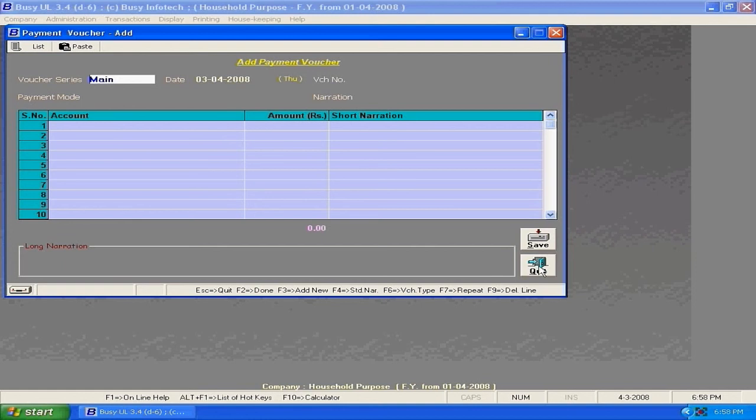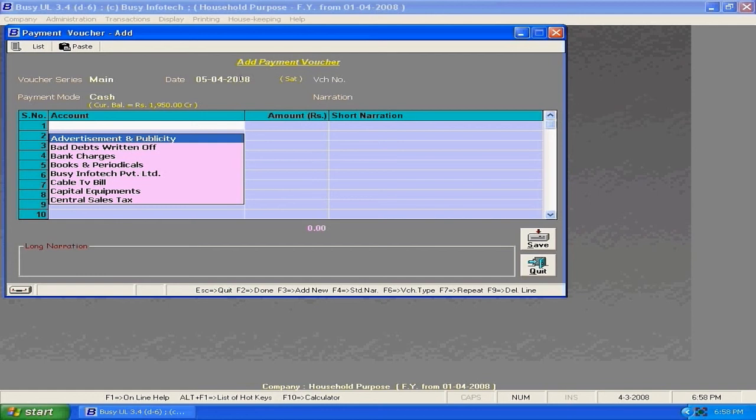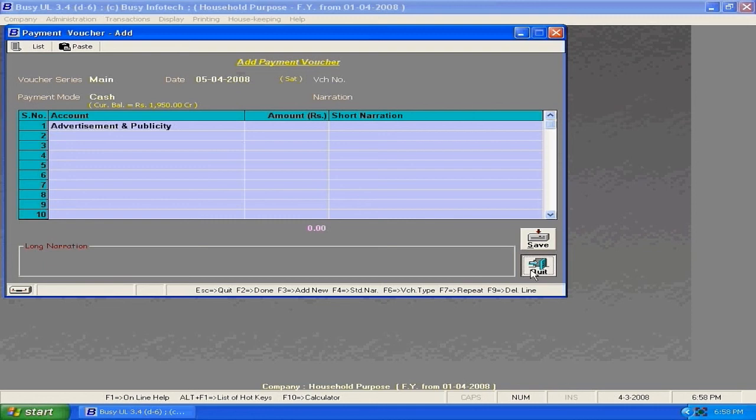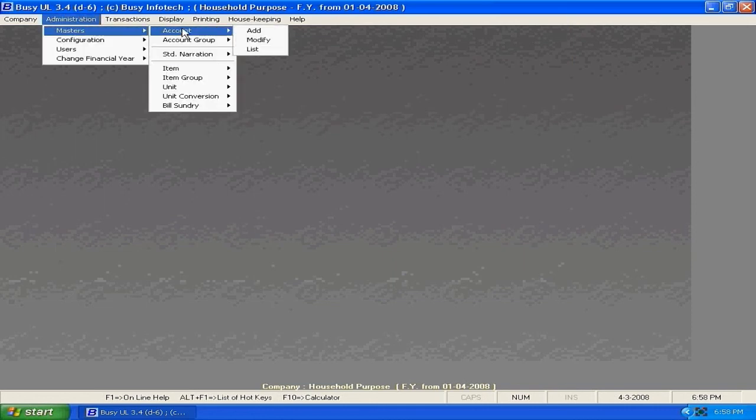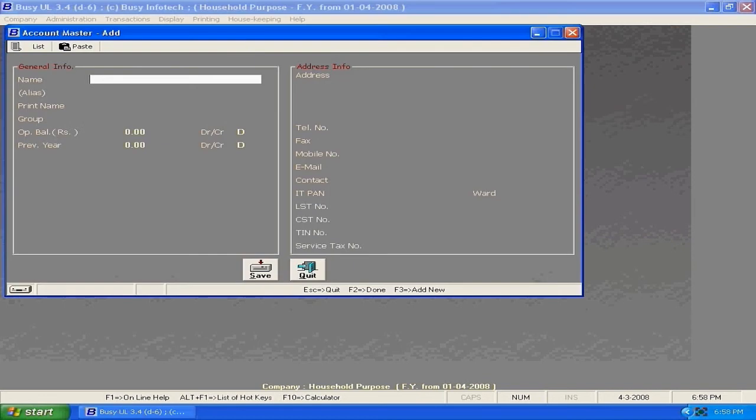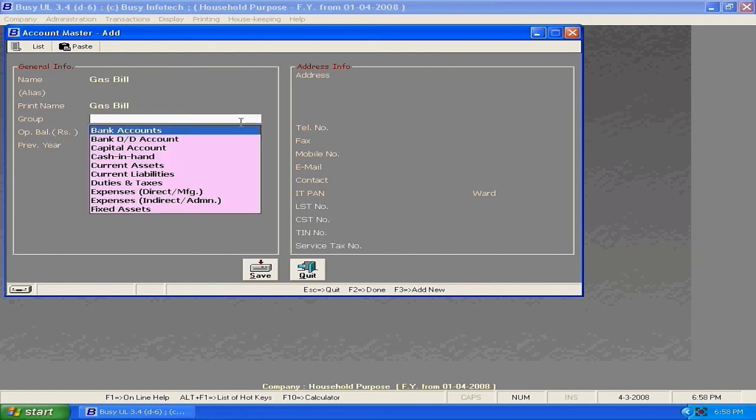Now I'm going to make another payment, for the gas bill, for which I do not find the related account, so I am going to create a gas bill account. Here I am giving the name as gas bill. It will be easy for me to remember. Since it is an expense for us, we will be grouping it under expense. Click on save.